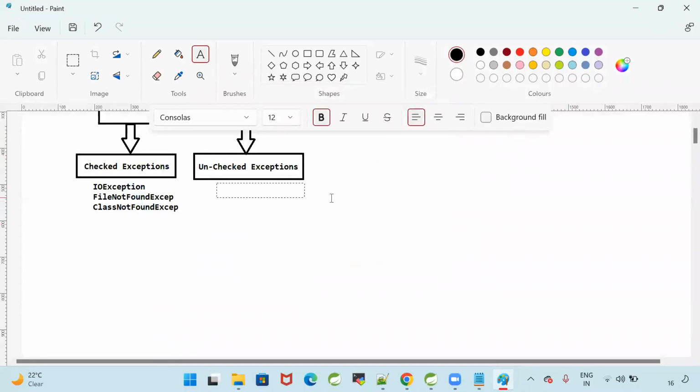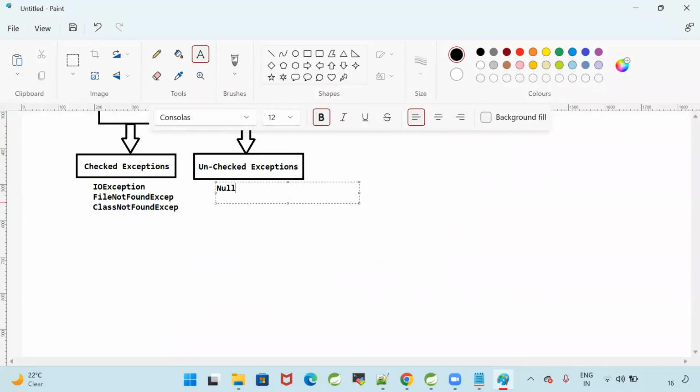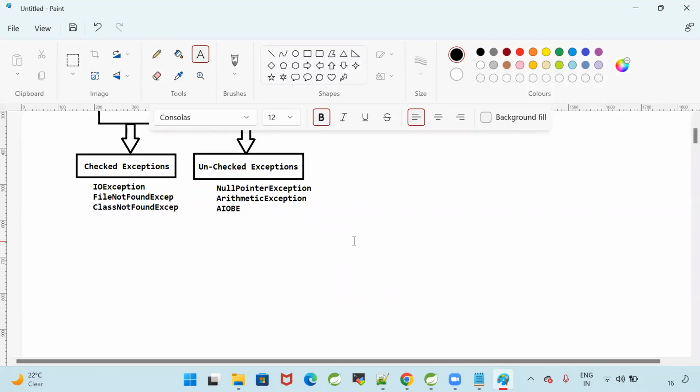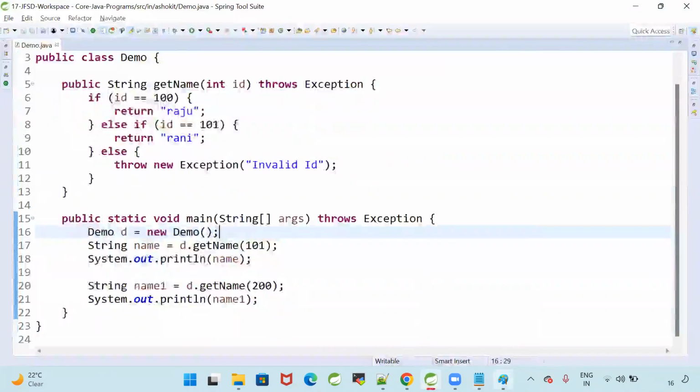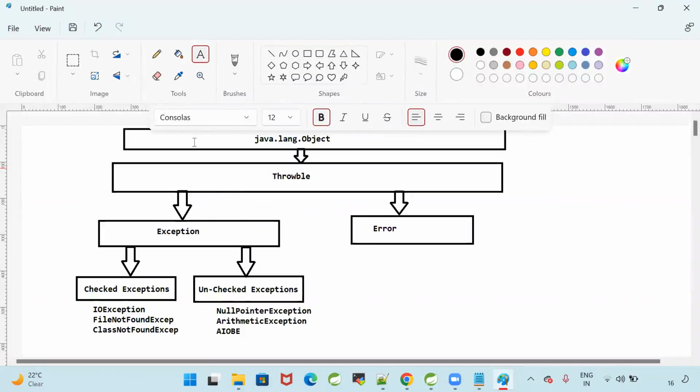Null pointer exception comes under unchecked exception. Arithmetic exception comes under unchecked exception. And runtime exception, array index out of bound exception also comes under unchecked. Why is array index out of bound exception an unchecked exception? It will occur in the runtime.